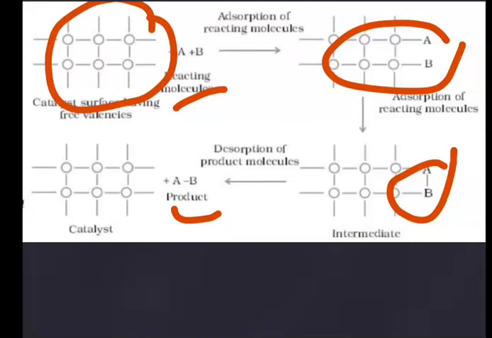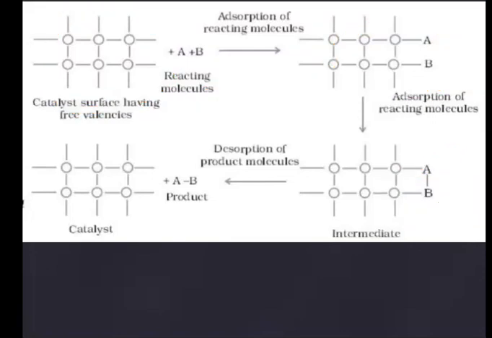These are the 5 steps. You can see again: catalyst, reacting molecules, adsorption of reacting molecules, A gets adsorbed and B gets adsorbed, then A and B form an intermediate with the catalyst, then desorption takes place and we get the catalyst and product back.